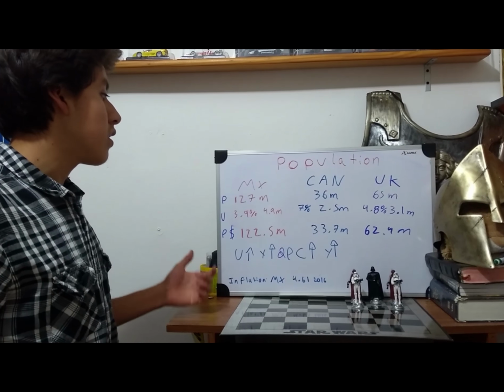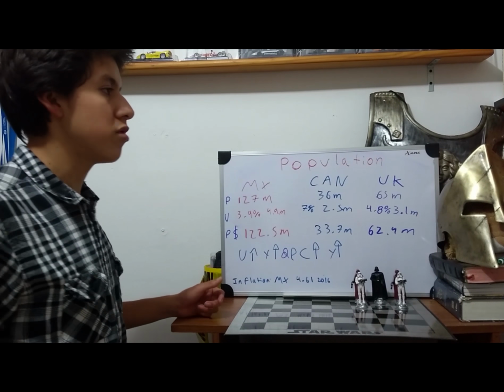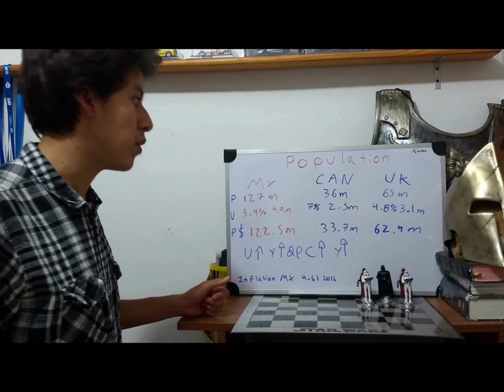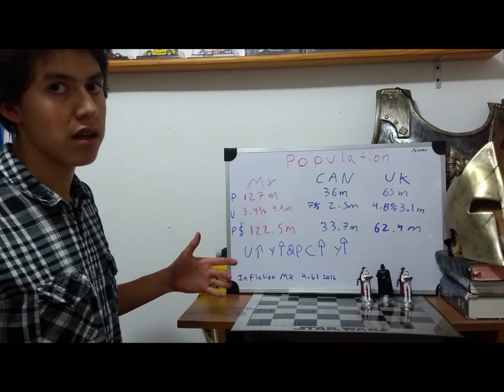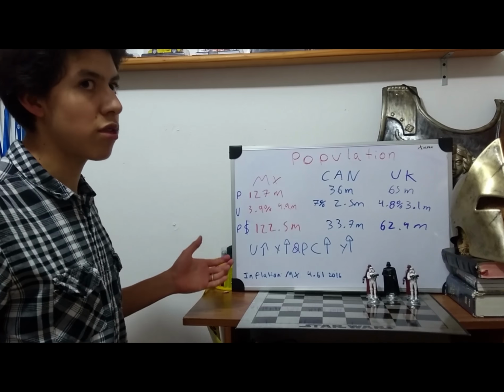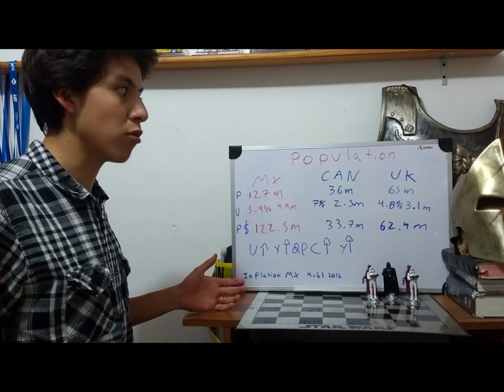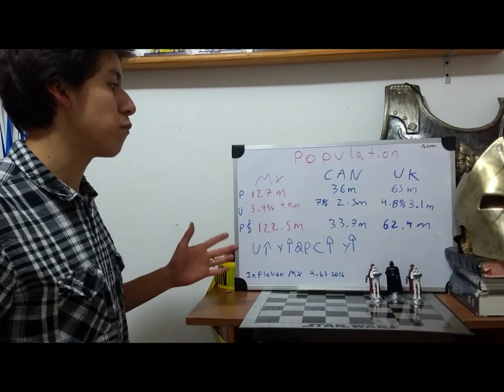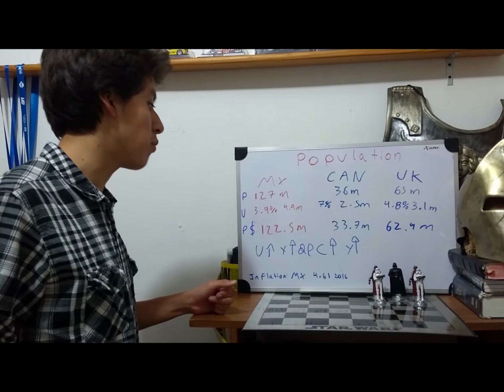This means that in Mexico there are almost 122.5 million people who have an income or money, and in Canada there are only 33.7 million people with money, and in the United Kingdom there are only 62.4 million people with money.